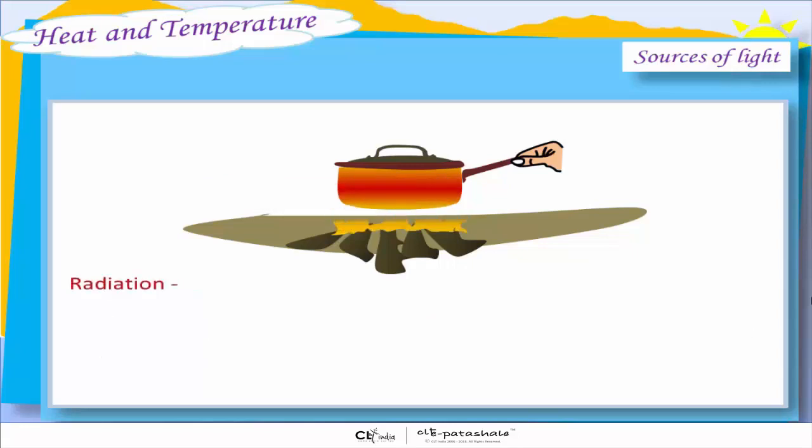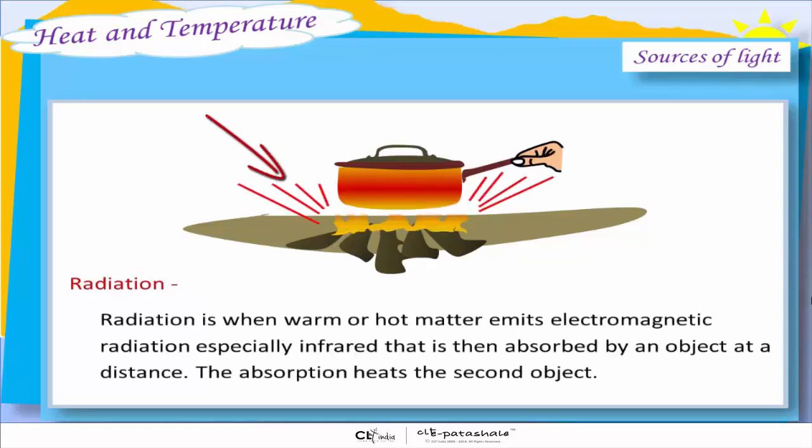Radiation. Radiation is when warm or hot matter emits electromagnetic radiation, especially infrared, that is then absorbed by an object at a distance. The absorption heats the second object.